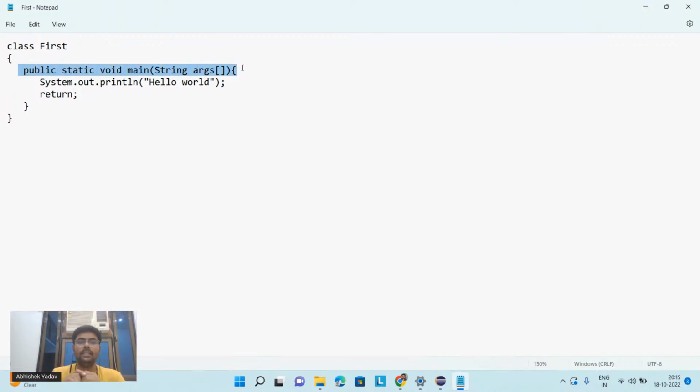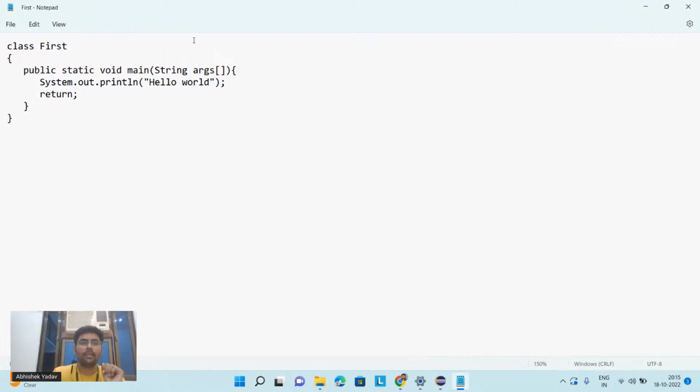Why I'm saying this entry point, we will look at this point. After that, we have printed System.out.println hello world, and here we have a return keyword. So what we are doing, we are printing hello world on the output screen.